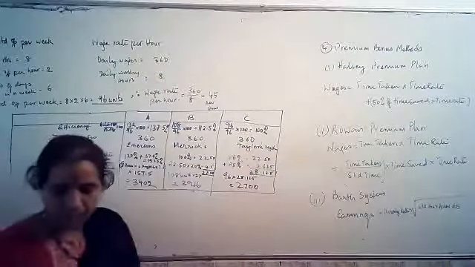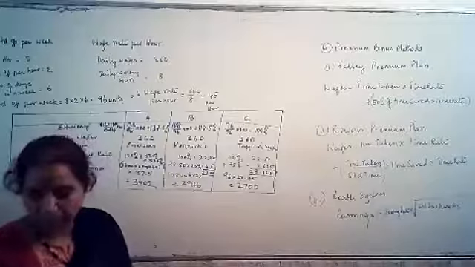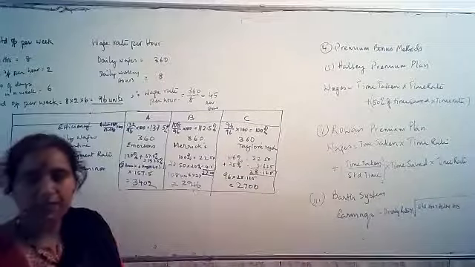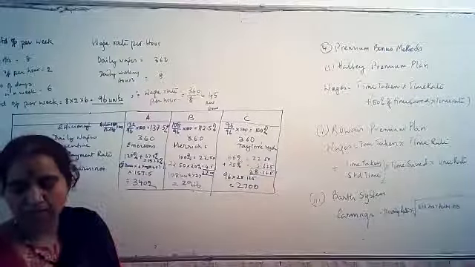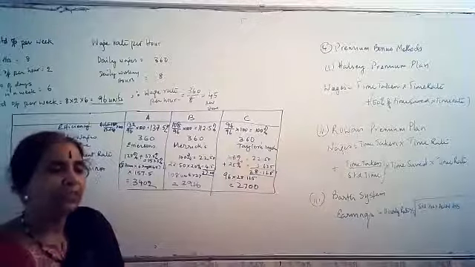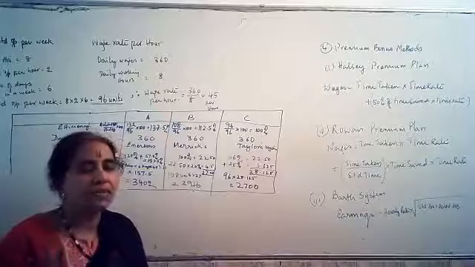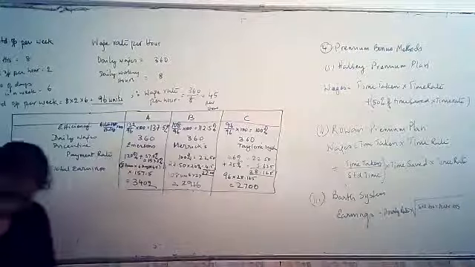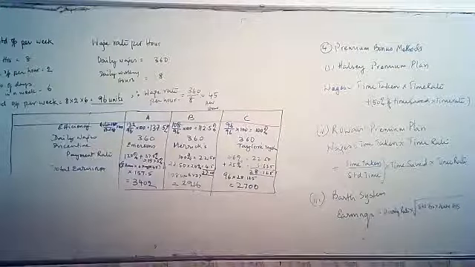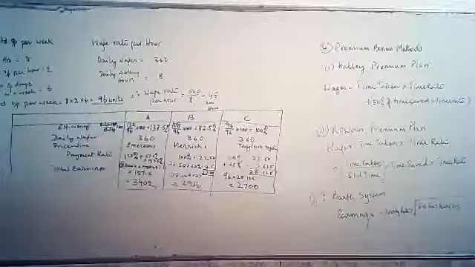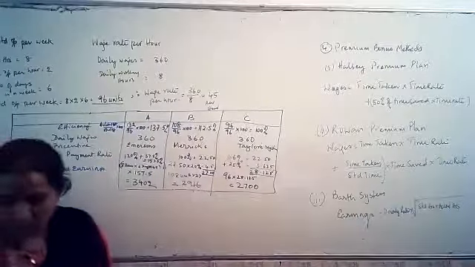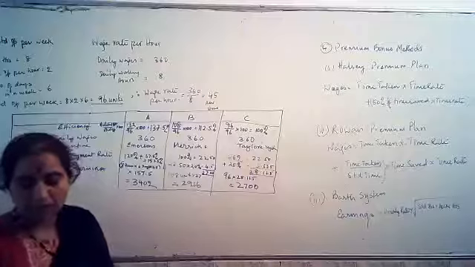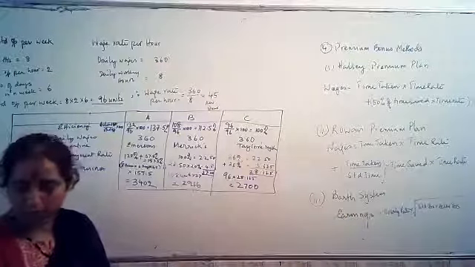Halsey and Rowan plan. This particular problem is a very famous problem. It was asked almost 4 times: May 1995, November 1998, May 2008 and May 2011. The same problem was asked 4 times in the previous examinations. So for the past many years they have asked it. I'm not too sure about last year, I have not checked. But anyway, this was asked 4 times. So you can look into this particular problem.